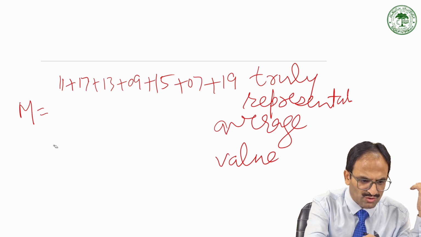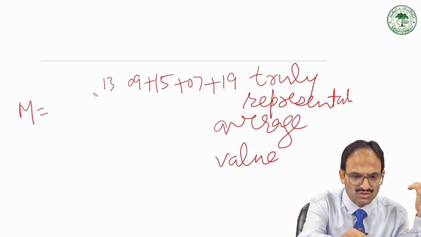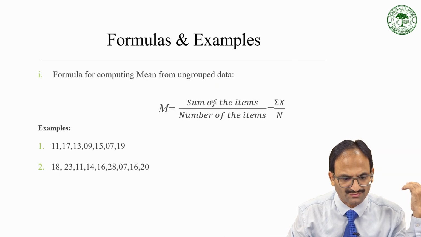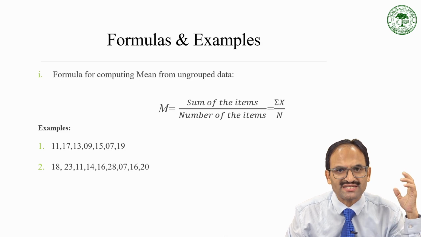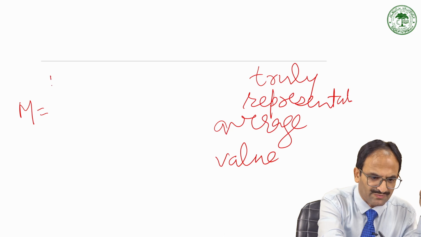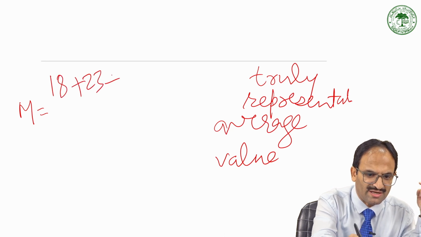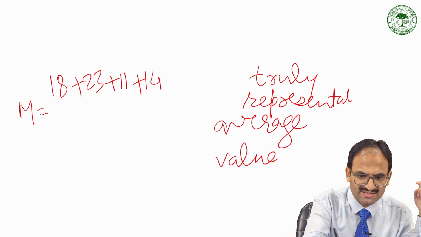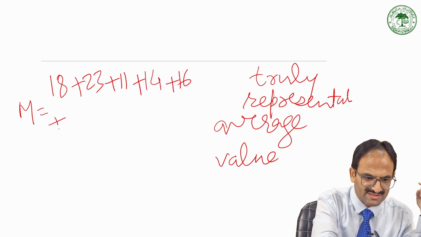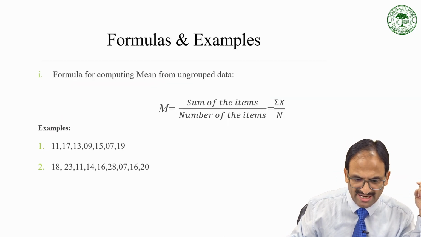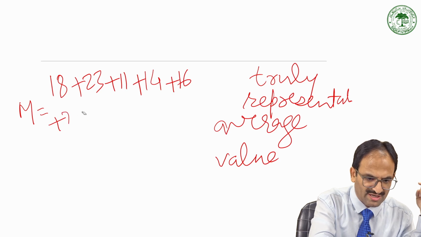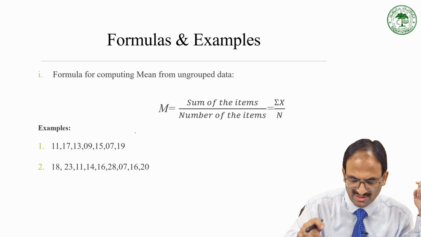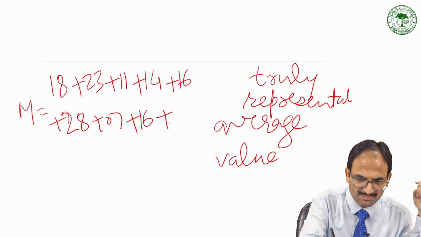Now let's proceed to the second example that was shown on the slide, and let's find out what mean we are getting. The numbers are 18 plus 23 plus 11 plus 14 plus 16 plus 28 plus 7 plus 16 and plus 20.